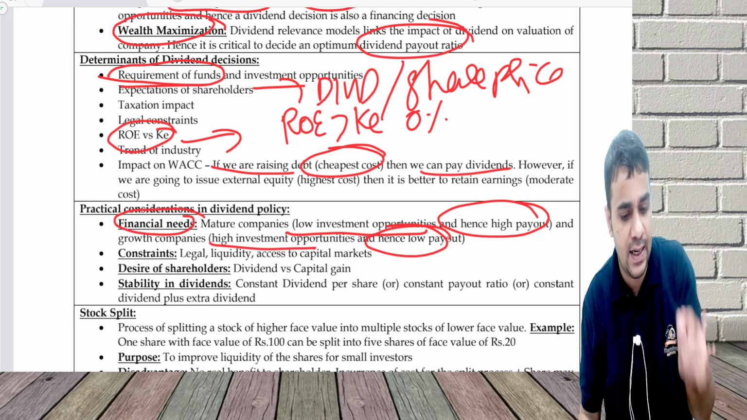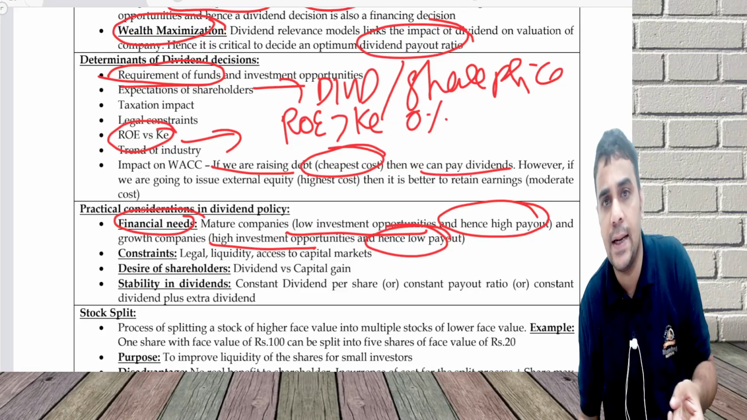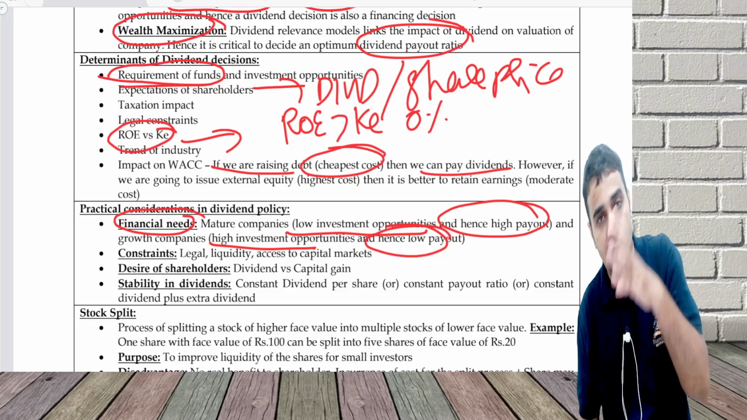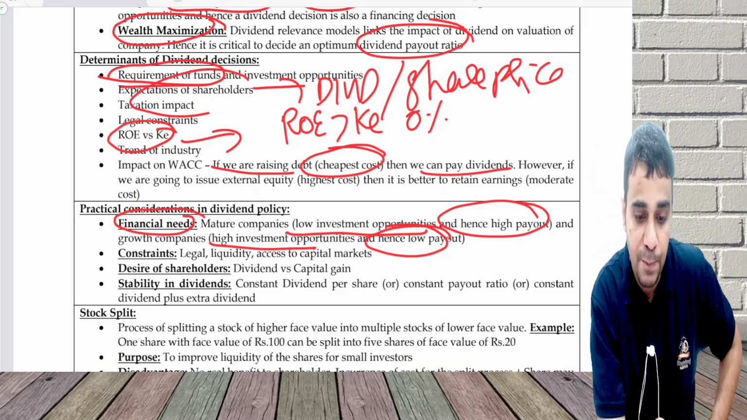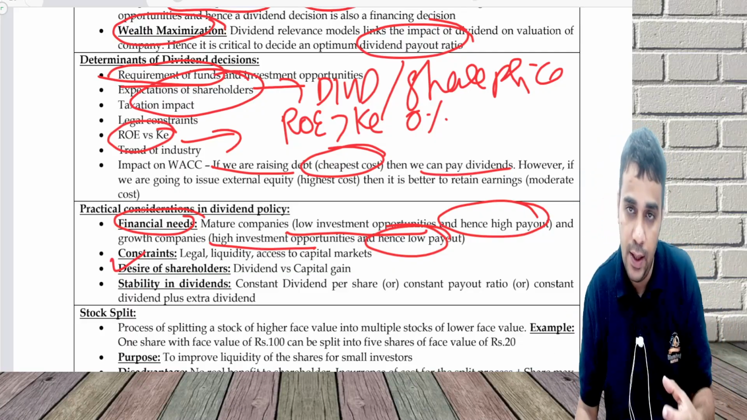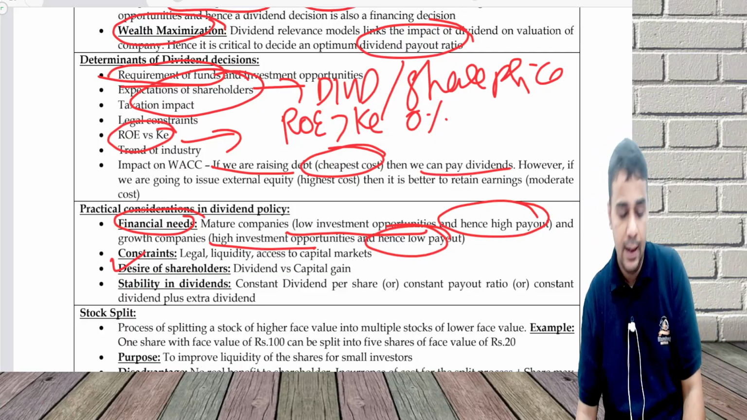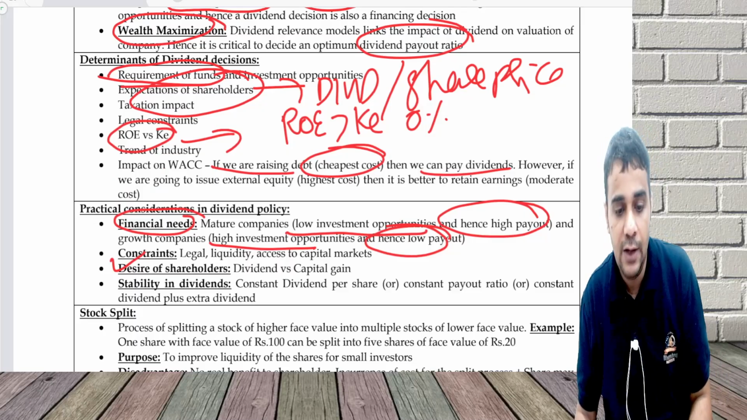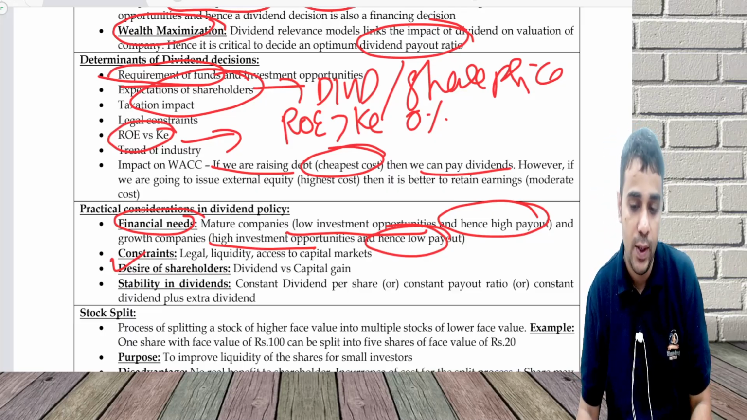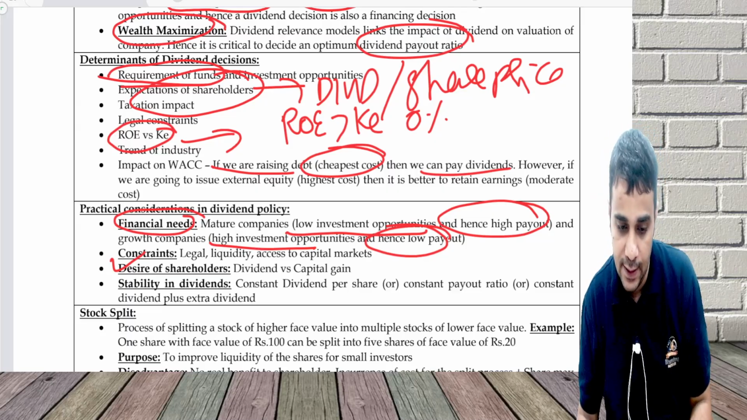Constraints, we have already seen, legal constraints can be there, liquidity constraints can be there, capital markets access, that is, can I raise money or not in the form of equity? So all these factors have to be taken into consideration. Expectation of shareholders, desire of shareholders: do they want dividend or do they want capital gain? Depends on the taxation side. If the taxation is on the higher side on dividend, no dividends are to be paid. Taxation on the lower side on dividend, pay dividends.